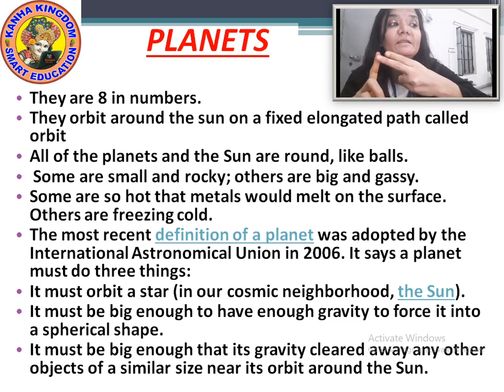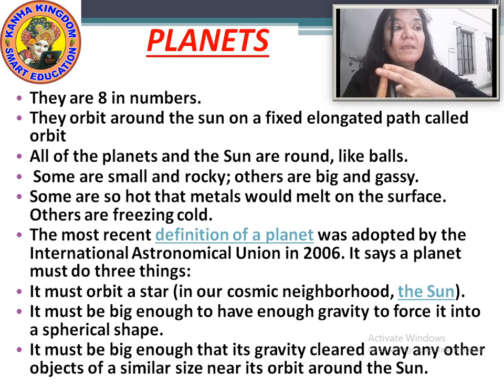Second thing, it must be big enough to have enough gravity to force it into a spherical shape. I repeat again, it must be big enough to have enough gravity to force it into a spherical shape.